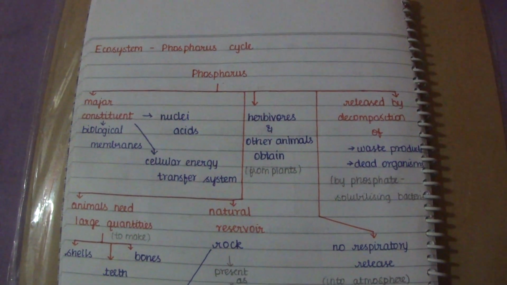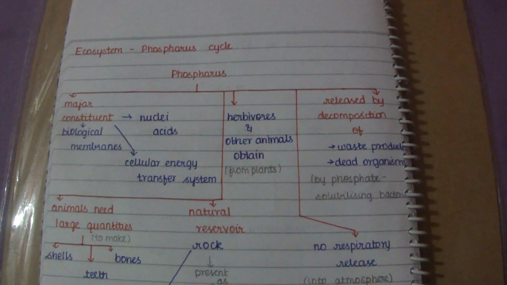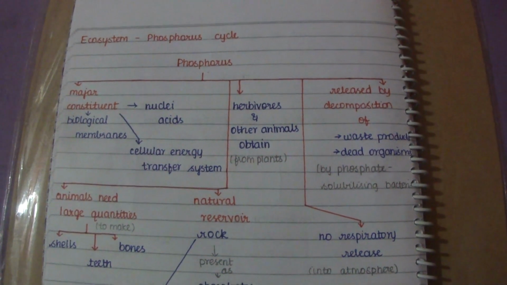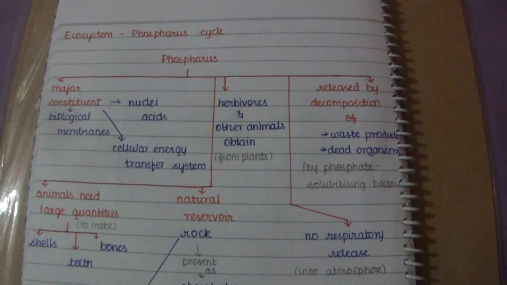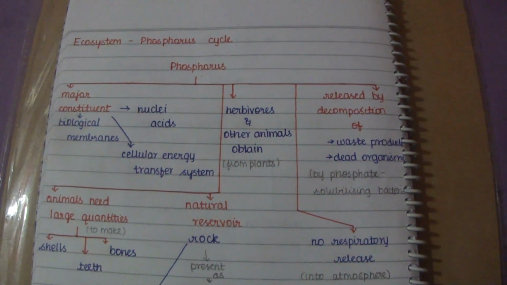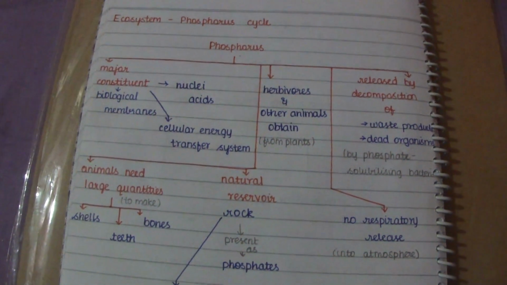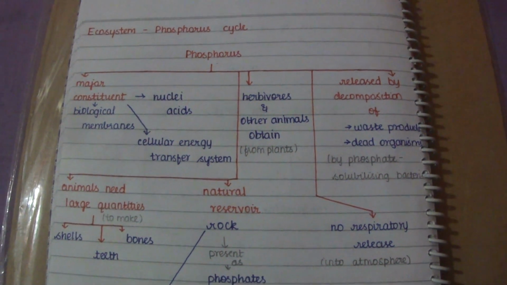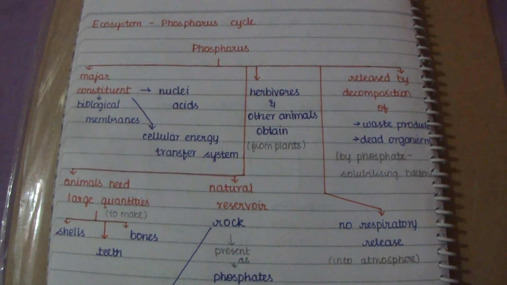So in this video we already discussed the carbon cycle of the ecosystem. In this video we are going to discuss the phosphorus cycle, and in addition to that we will also discuss ecosystem services. That is a general topic. So first, it is the ecosystem phosphorus cycle.